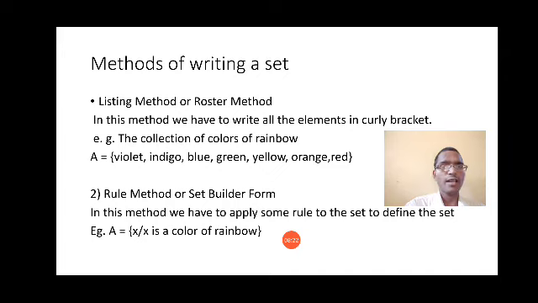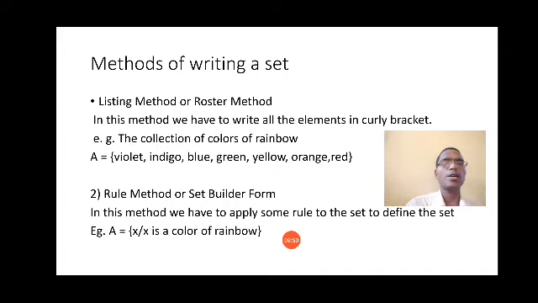Okay, now let us see the second method, that is the rule method, or you can call it set builder form. As the name suggests, you have to apply some rule, meaning you have to see the elements and decide which kind of elements these are, and after identifying those elements you have to specify them in set form.